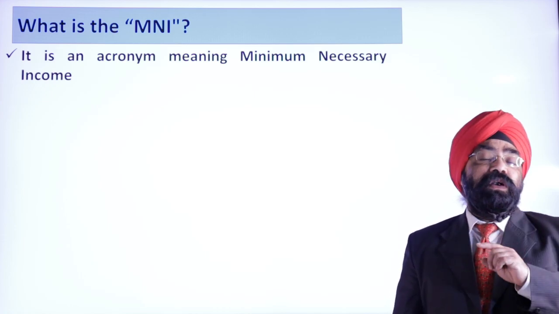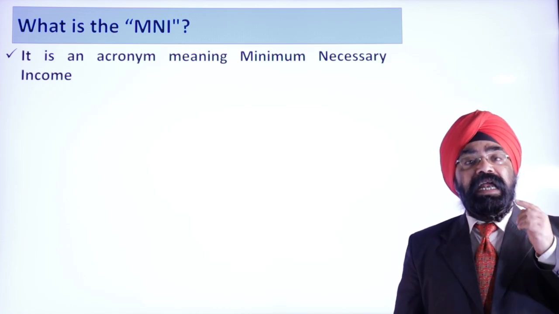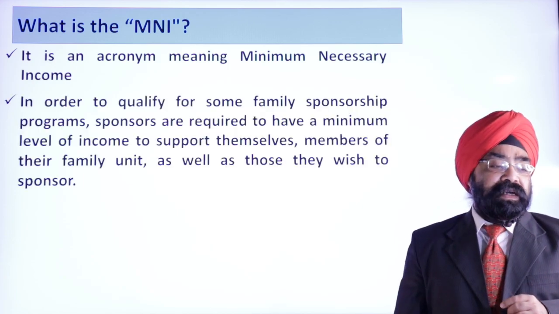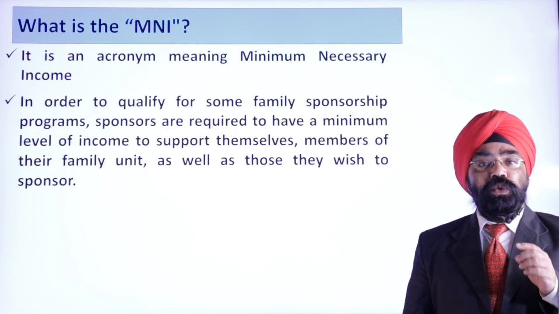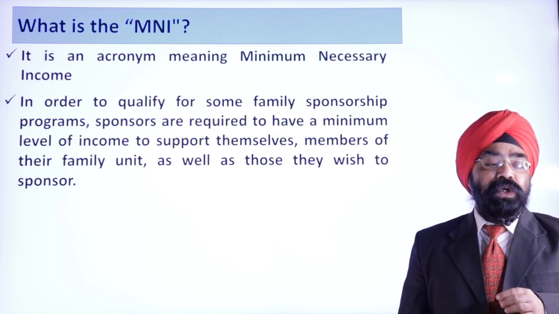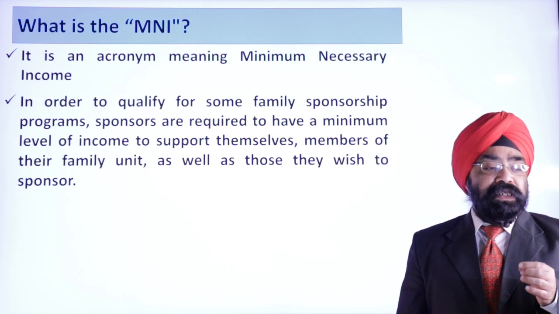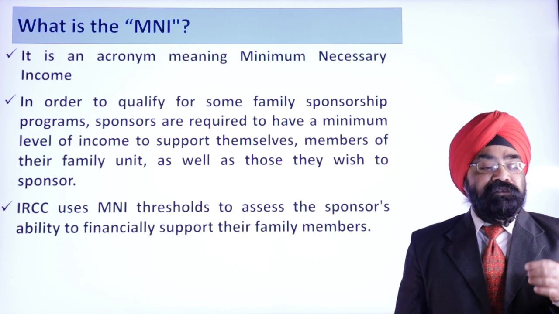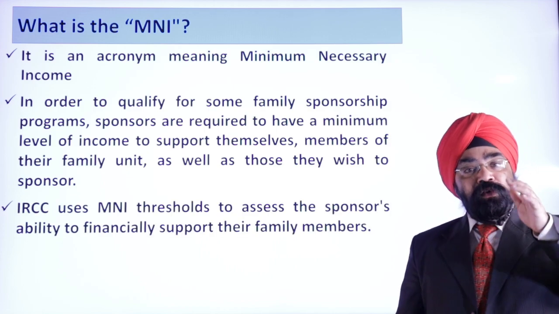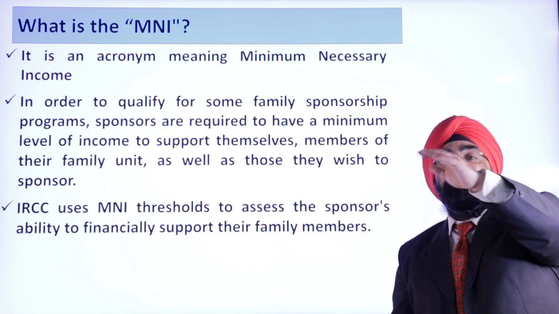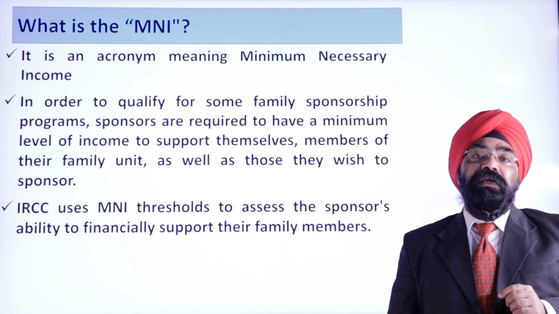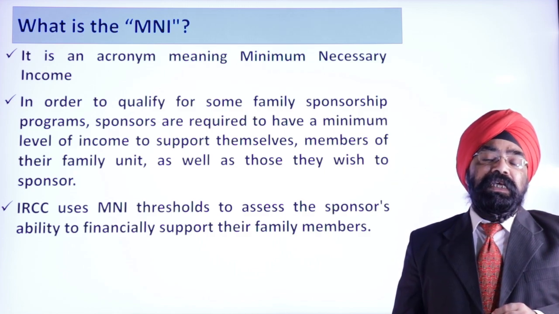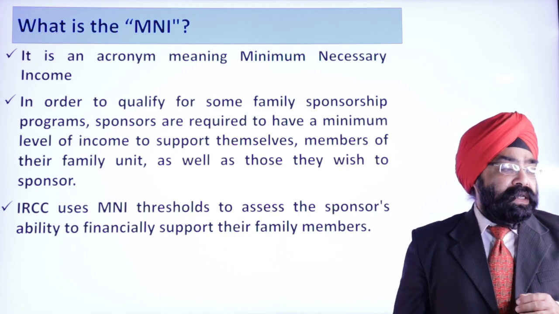So there is an add-on to LICO, and that becomes minimum necessary income. IRCC uses the minimum necessary income threshold to assess the sponsor's financial ability, and you are considered only if you meet and exceed the minimum necessary income numbers, right?